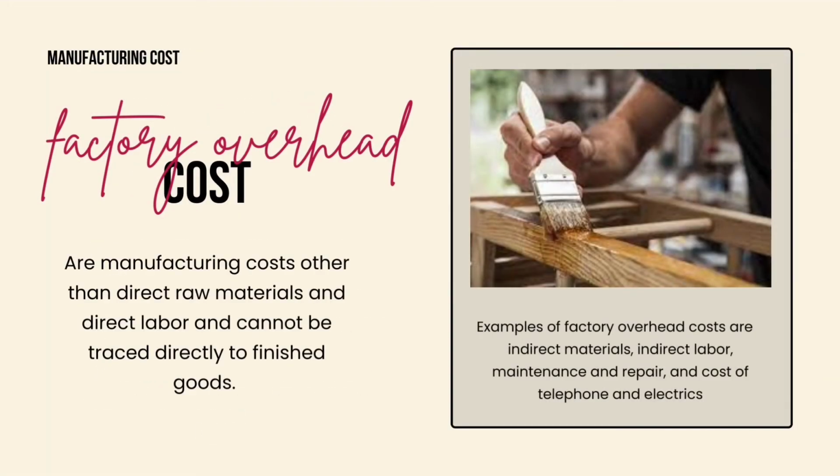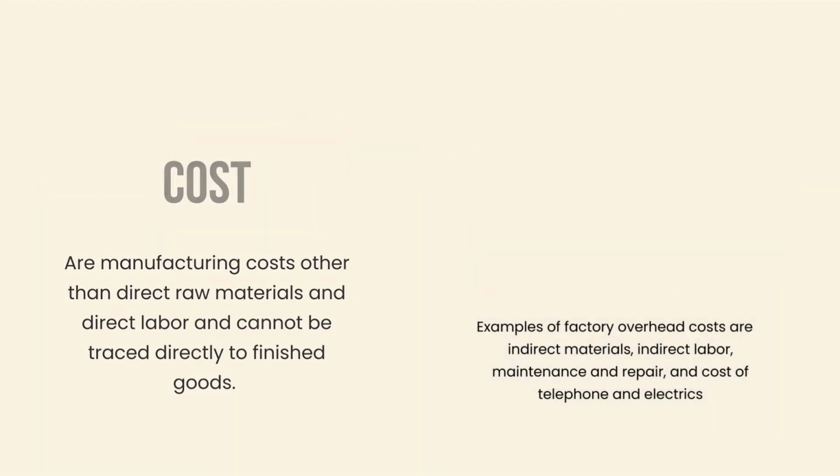Third is factory overhead cost, also referred to as manufacturing overhead, manufacturing load, or factory load. It is the manufacturing cost other than direct raw materials and direct labor and cannot be traced directly to finished goods. For example, auxiliary materials, sometimes called indirect materials. For example, factory fixtures, nuts, bolts, and pelleters in furniture company.